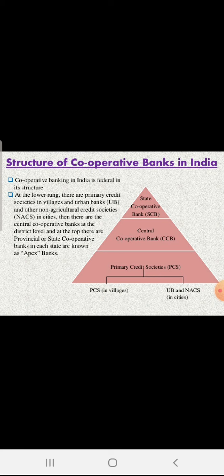of the particular area. But when you go to the higher level, there is the DCC, the District Central Cooperative Bank. The area of operation of the District Central Cooperative Bank is the total district. It covers the talukas which come under the district. Okay, and to control the DCCs, because if you take the example of Maharashtra, there are 36 districts, the SCB works as the apex institute. SCB is the State Cooperative Bank, which provides guidance as well as financial assistance, and it also supervises the DCC and PACS, because it works at the apex level in the state area.